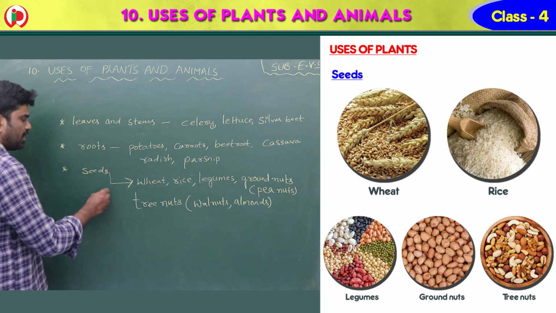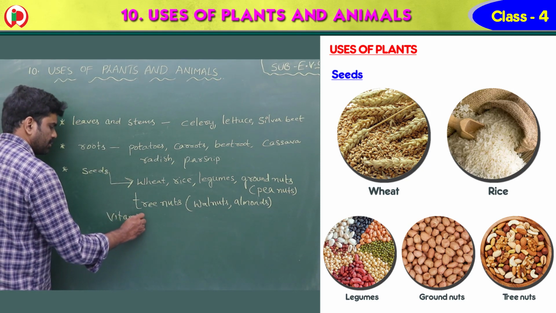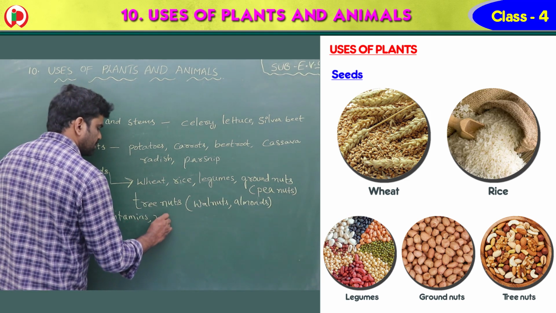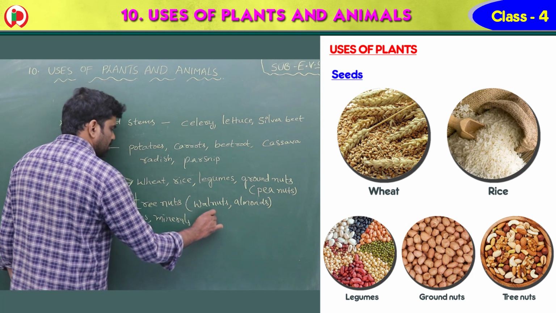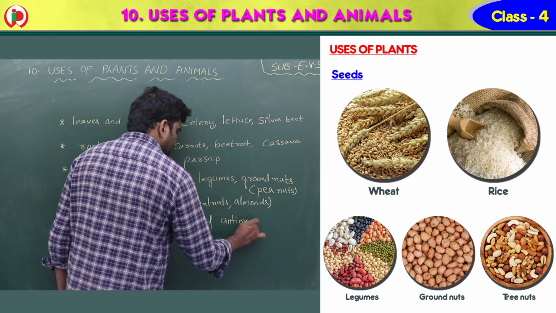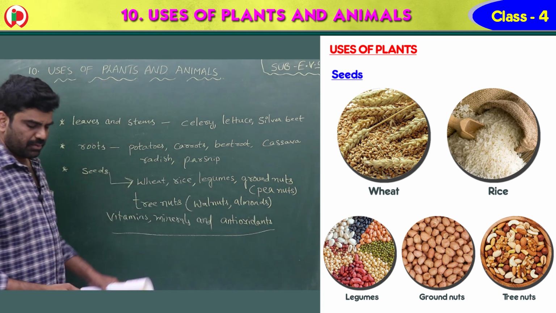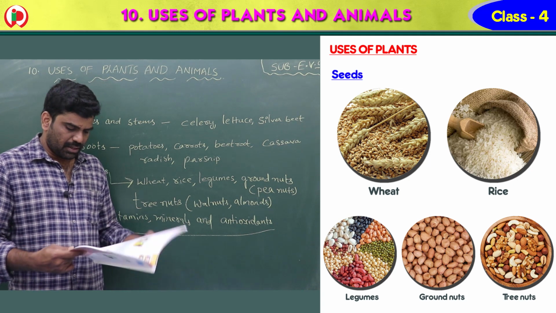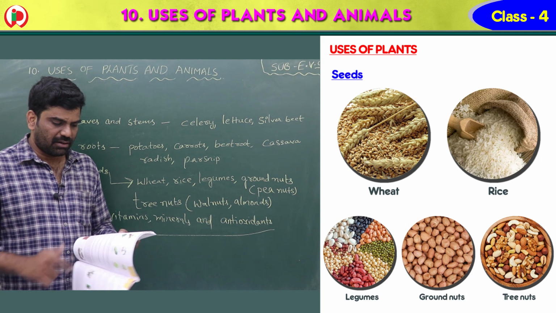Now, food from plants is packed with many nutrients such as vitamins, minerals, and antioxidants. So what are present here? Vitamins, minerals, and antioxidants. So these are very, very important, children. So plant food contains vitamins, minerals, and antioxidants.